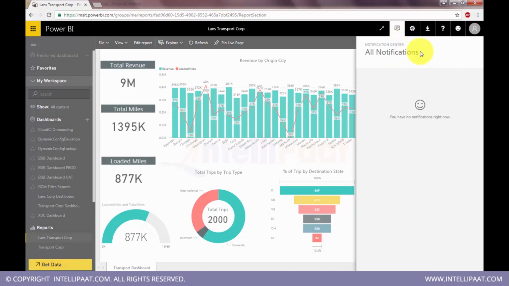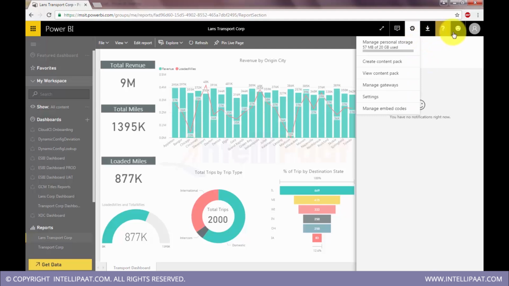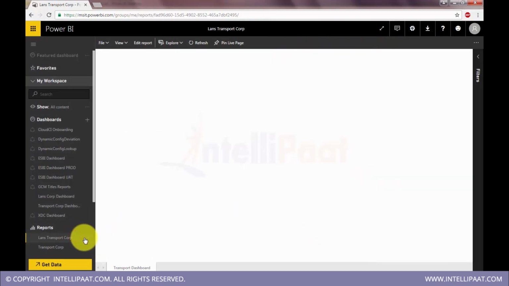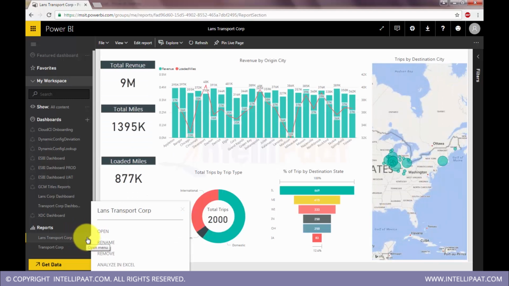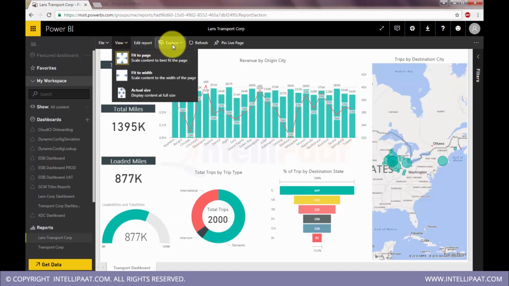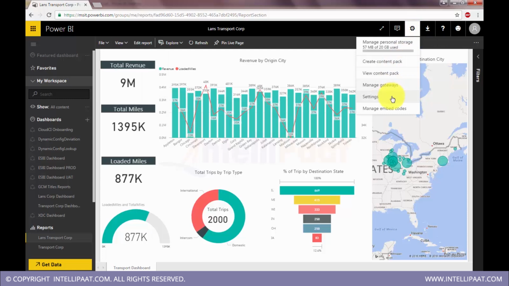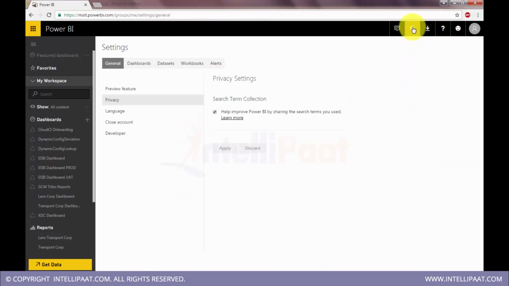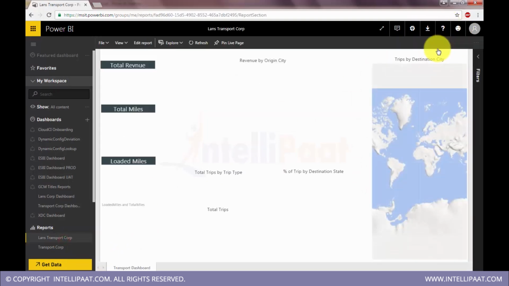You can check out the notifications that you have. Select a particular visualization. So this menu is getting changed every now and then.